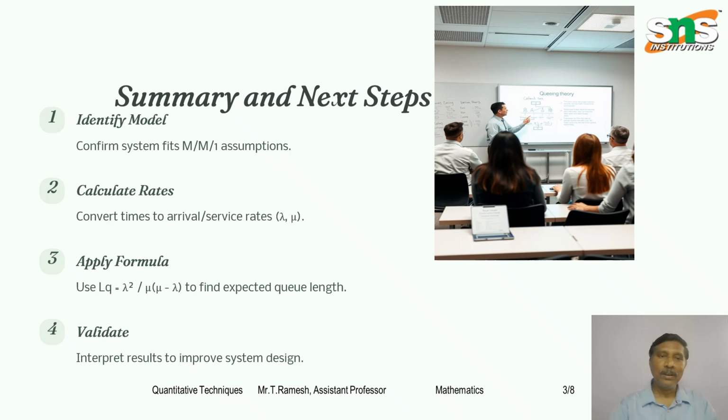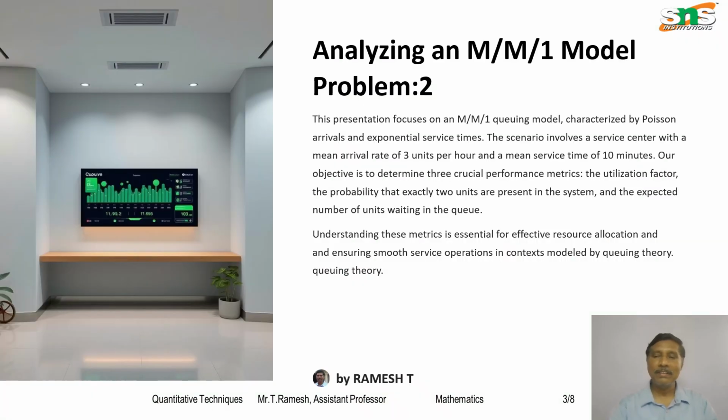Summary and next steps: identify the model, confirm the M/M/1 system assumptions, calculate the rates, that is we calculate lambda and mu, and apply the formula, that is length of the queue is lambda squared divided by mu into mu minus lambda, to find the expected queue length. Then validate, interpret the result, and improve the system design. So these are all the concepts of the first problem, and we will discuss the second one.